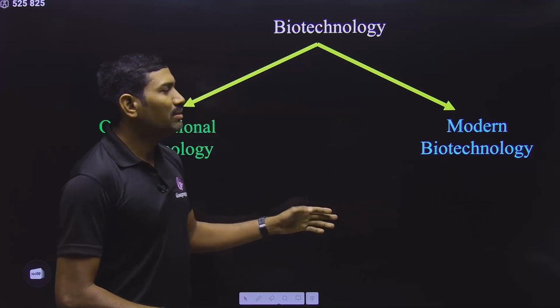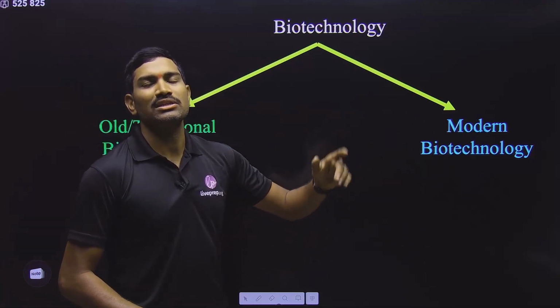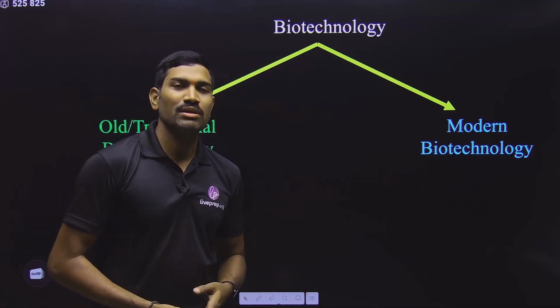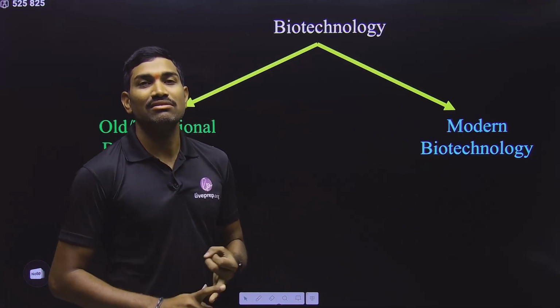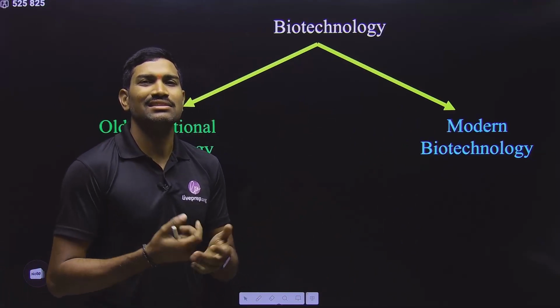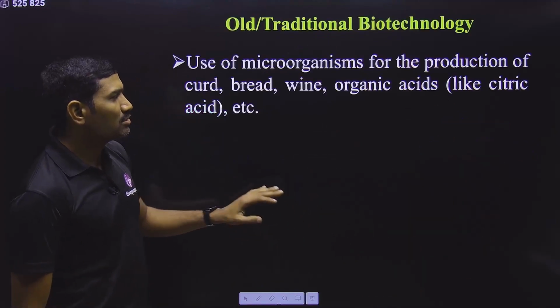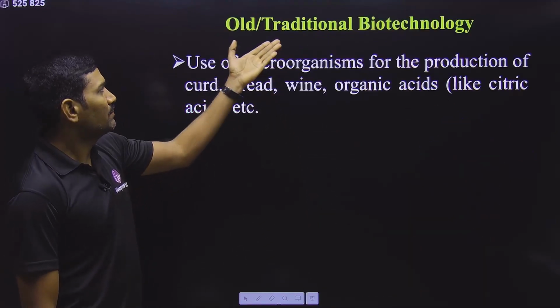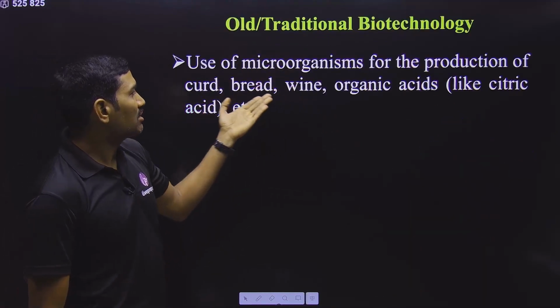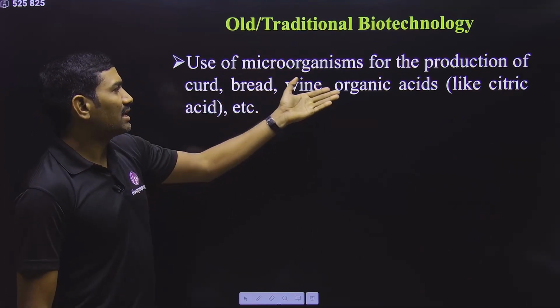But under modern biotechnology, all the gene manipulation related things, and even test tube babies formation, DNA vaccines, and even the artificial synthesis of DNA or the gene, all come under this modern biotechnology. Some examples are also mentioned in NCERT, so please go through this. Under the older traditional biotechnology, we are talking about curd, bread, wine, organic acids.